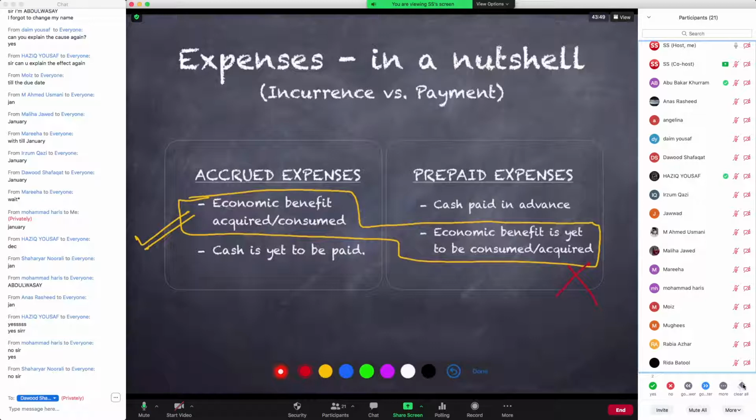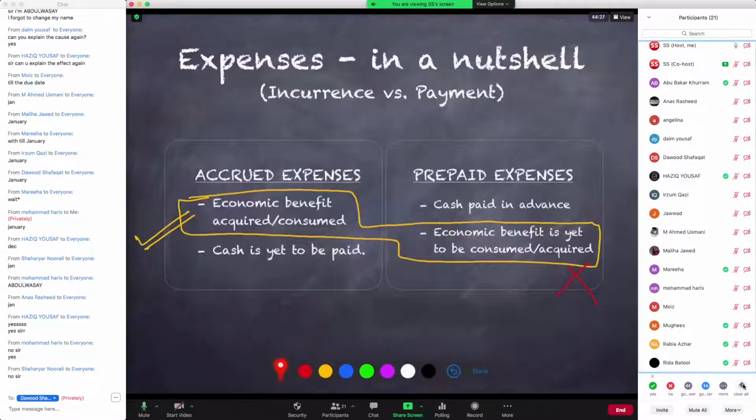हुआ. तो accrued expense के केस में आपने चूंकि benefit already acquire कर लिया और consume कर लिया तो आपका expense हो गया है. That is why we have a tick over here. लेकिन प्रीपेड एक्सपेंस के केस में चूंकि अभी आपने इकोनॉमिक बेनिफिट कंज्यूम नहीं किया हुआ, फ्यूचर में करने वाले हैं, इसलिए ये आपका करंट पीरियड का एक्सपेंस नहीं है and that is why I placed a cross over there. So if you agree with the status of these two, that accrued expense qualifies to be your expense and a prepaid expense does not qualify to be expense based on simply the fact that the consumption of benefit has either taken place or it has not taken place yet.